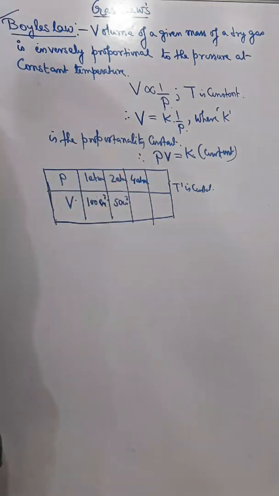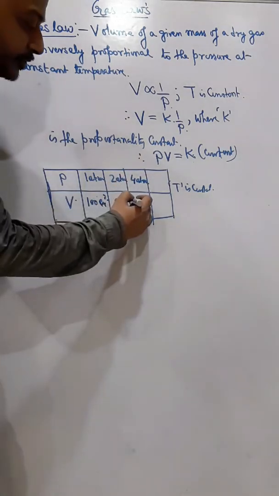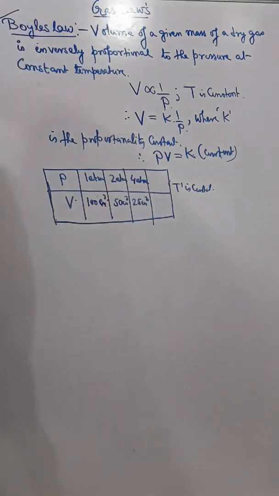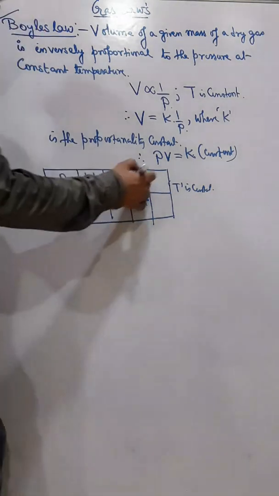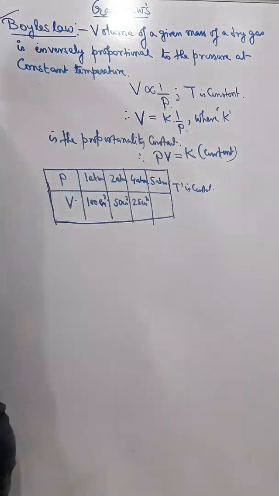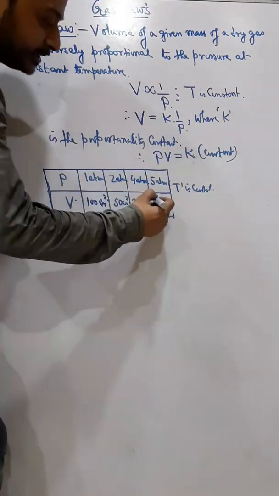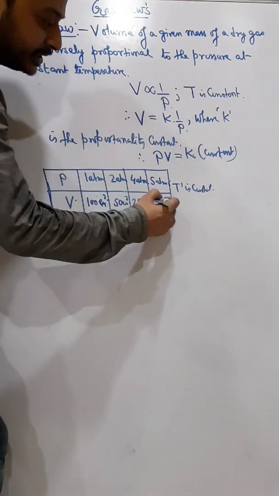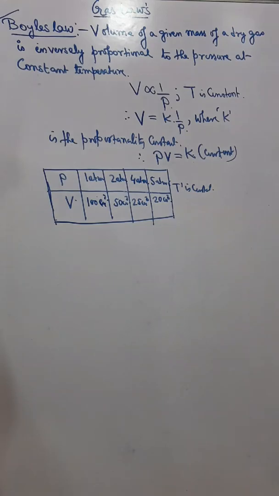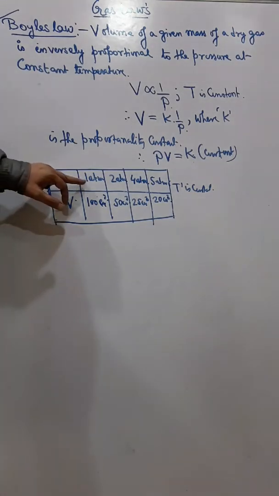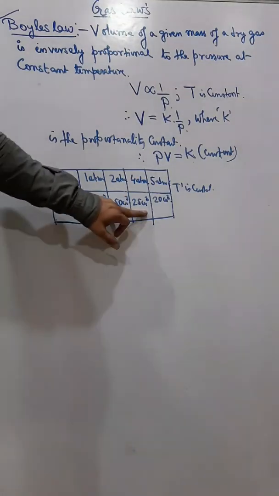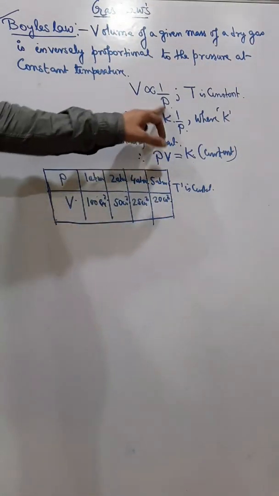Then the volume will decrease and it will become 25 centimeter cube. And I am increasing the pressure to 5 atm now. Then the volume will further decrease and it will become 20 centimeter cube. So understand? Pressure is increasing and the volume is decreasing because they are inversely proportional.